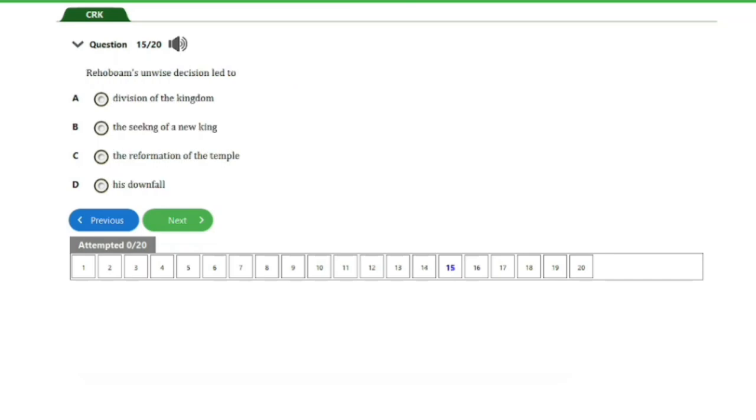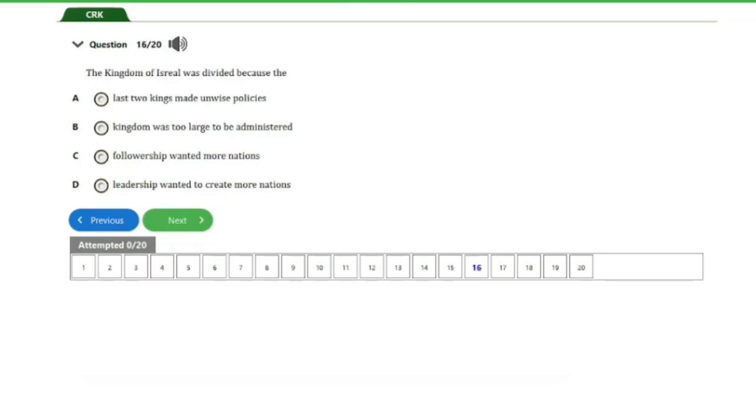So the next question here is question number 15. It says, Rehoboam's unwise decision led to A. division of the kingdom, B. the seeking of a new king, C. the reformation of the temple, and D. his downfall. So guys, the answer to this question is option A, division of the kingdom. Let's go ahead and consider the next question, guys.